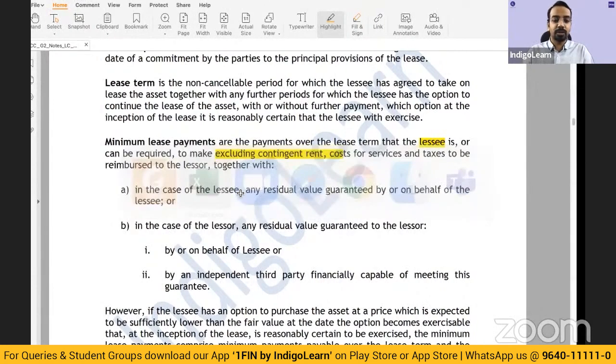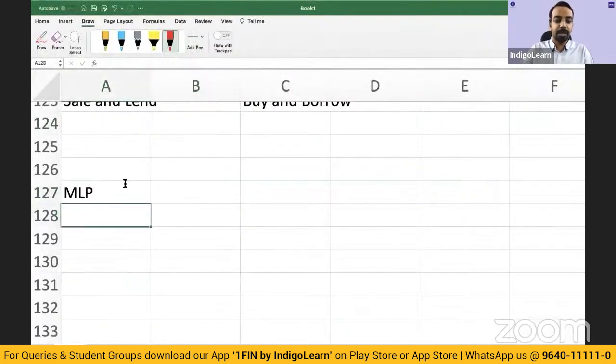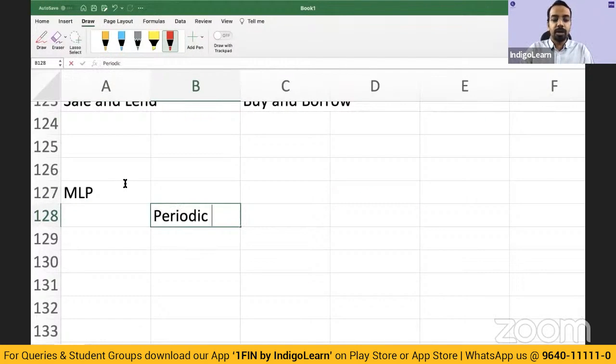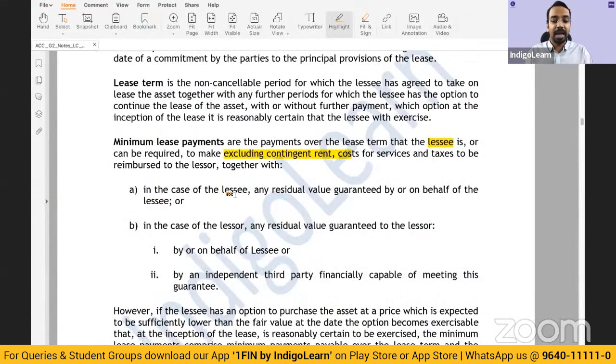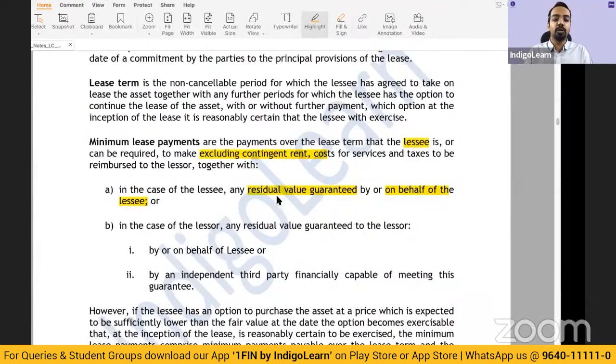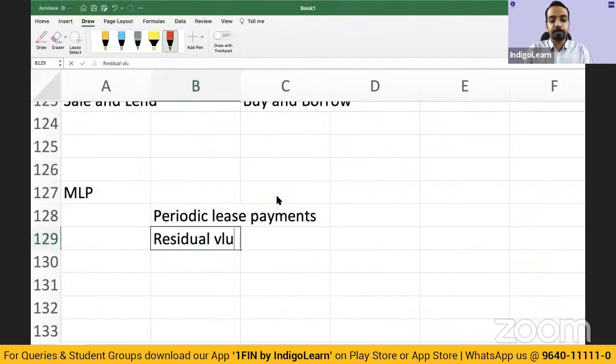So let us just note this down. MLP will include periodic lease payments, a monthly rental or yearly rental or quarterly rental, whatever the lessee is required to pay, and any residual value guaranteed by or on behalf of the lessee. Guaranteed by whom?